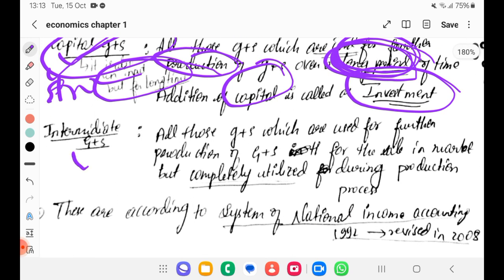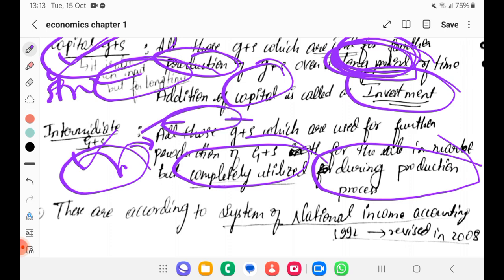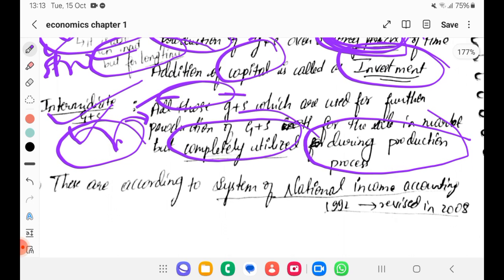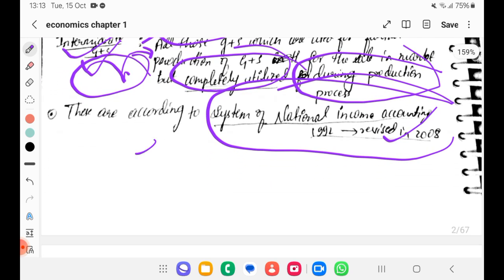Then intermediate goods, all those goods and services which are used for further production of goods and services for sale in market but completely utilized during the production process. So these are consumed and then a final good is produced. That's why it is called intermediate. What do you mean by intermediate? In between. Whatever classification I said is according to the System of National Accounts 1992. It was revised in 2008 also. So that's about GDP, GNP and final goods we understood.